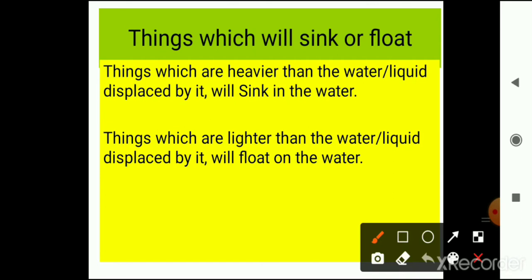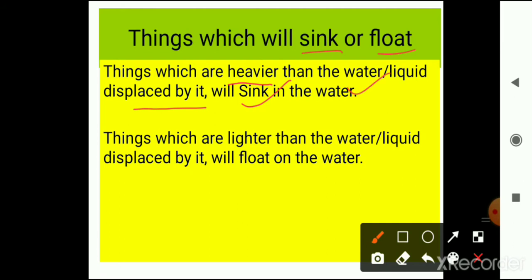Things which will sink or float. Definitions are given here. First one: things which are heavier than the water or liquid displaced by it will sink in the water. It means those things which are heavier than the water or the liquid will sink in it.